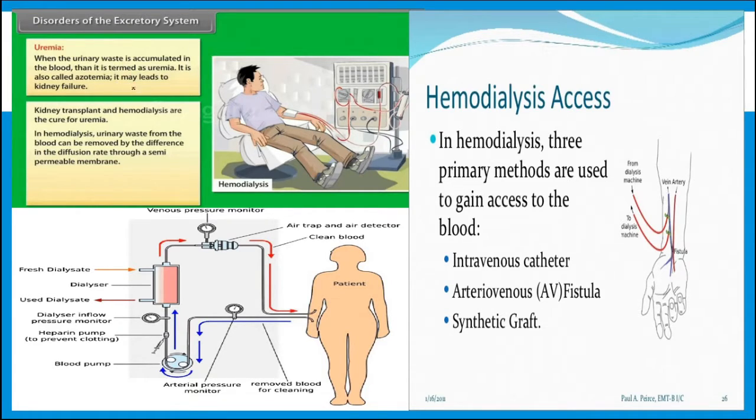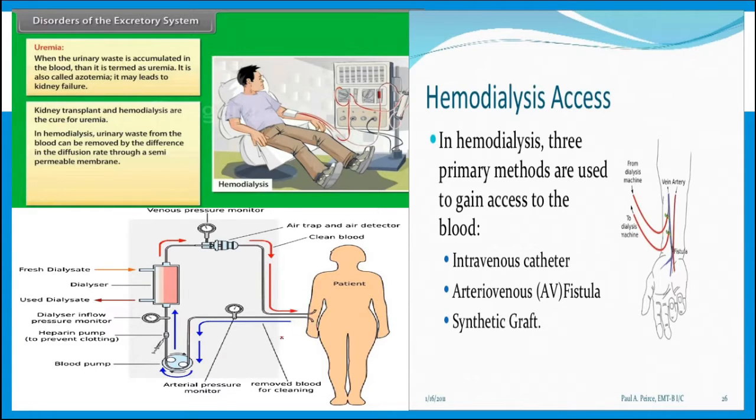So in that case the kidney should be treated, and for that hemodialysis is required, and if it is not cured then a kidney transplant is required. In the hemodialysis process, the urinary wastes are filtered by an artificial kidney outside the body. There are three primary methods for accessing blood: an intravenous catheter, an arteriovenous fistula, or a synthetic graft.